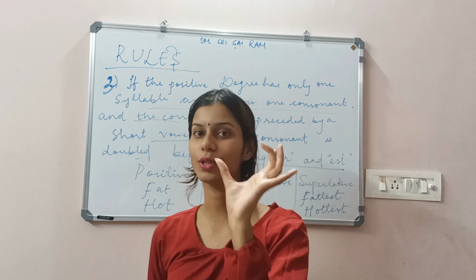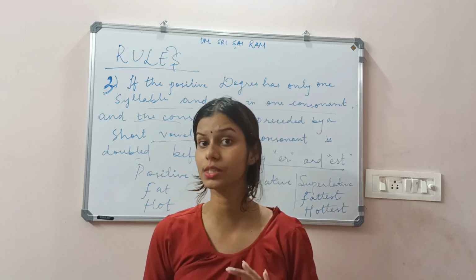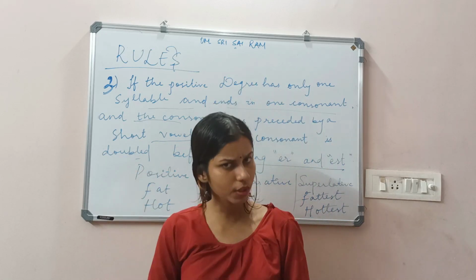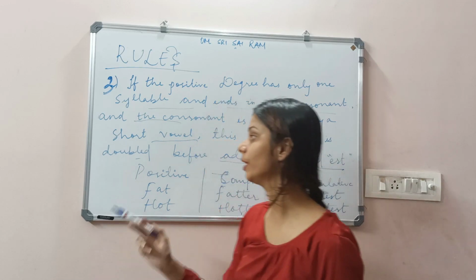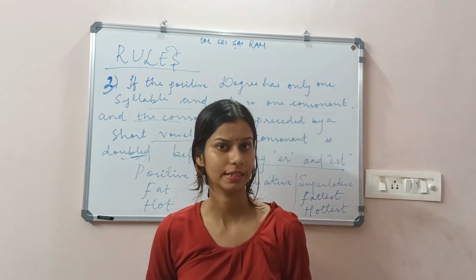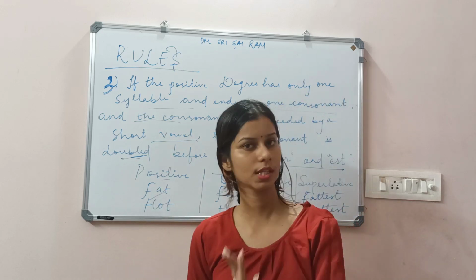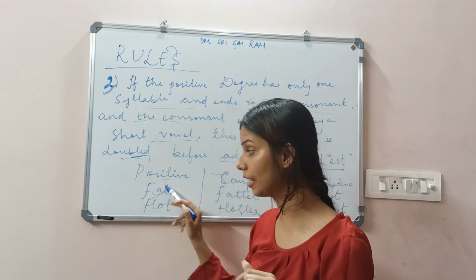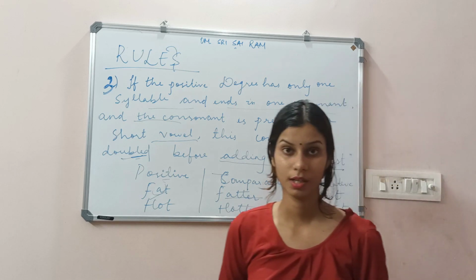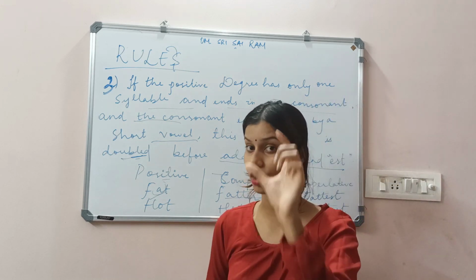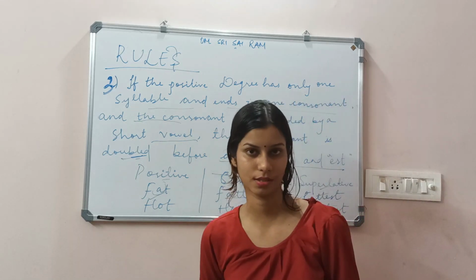That means when a positive degree has one syllable, and that syllable has a consonant letter towards the end, but before that a short vowel, there we will use the doubled consonant letter. For example, under positive we have fat, F-A-T. T is the consonant letter, but before that you have A, which is a vowel. So this word is compared as fatter, but this T is doubled. The consonant letter is doubled. And in the superlative form, we add fattest.